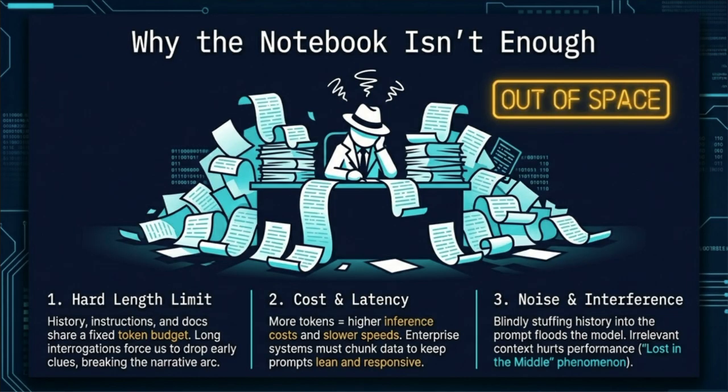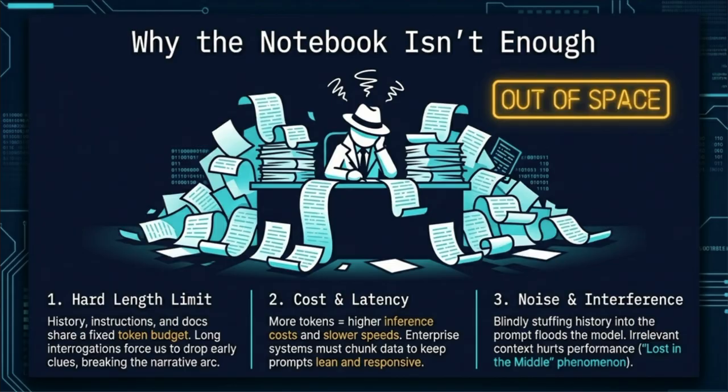While the notebook is powerful, we must understand why it is not enough on its own. Imagine an engineer whose desk is so covered in papers that they cannot find their pen. This is what happens when we rely solely on the context window. First, there is a hard length limit. History, instructions, and documents all share a fixed token budget. Long investigations or complex tasks eventually force us to drop early clues, which break the narrative arc of the agent's work.